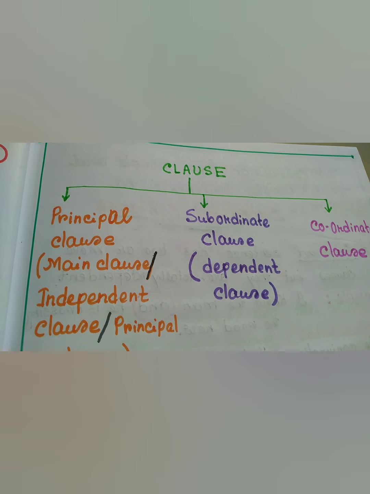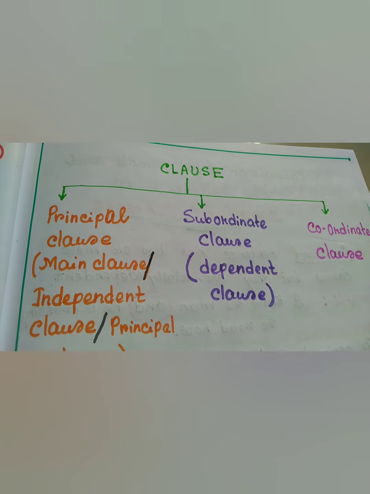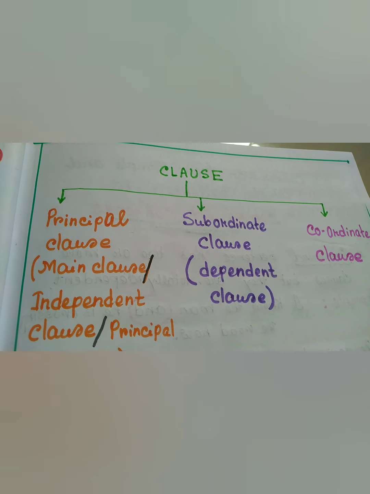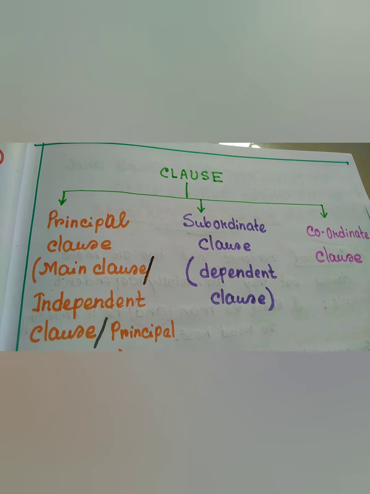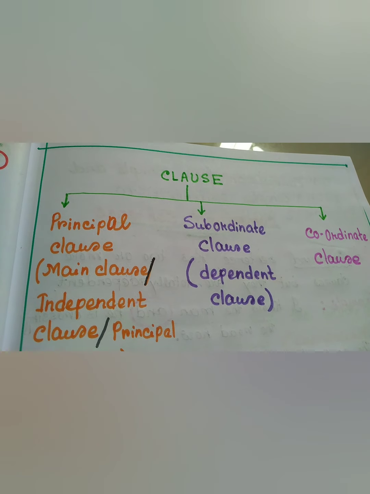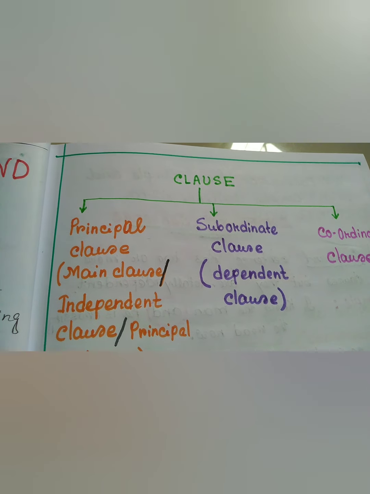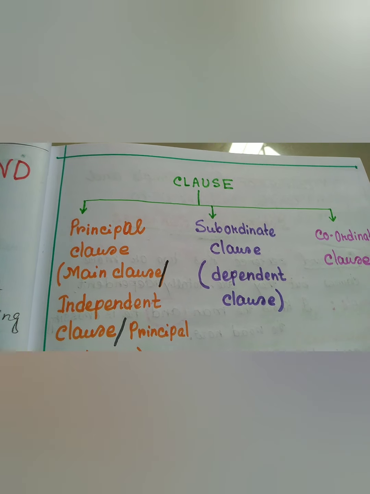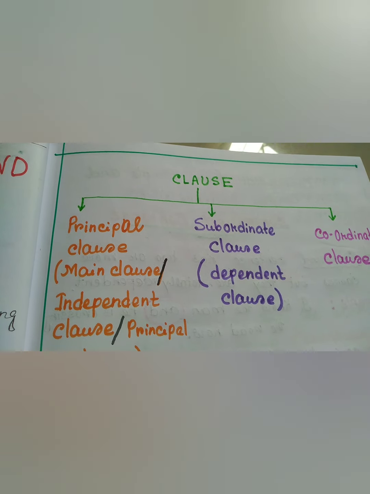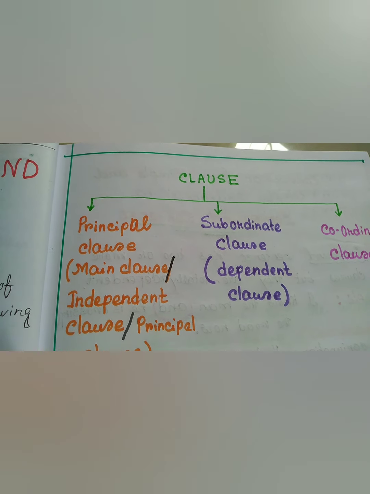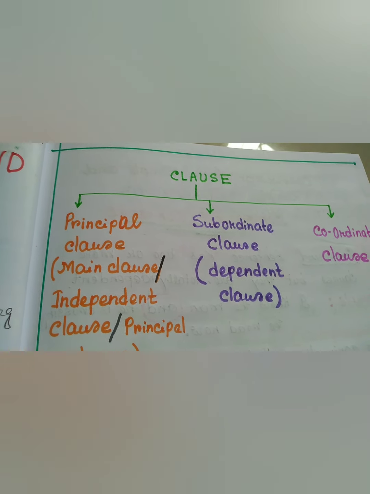Viewers, in this video, we shall discuss clause, its types, and the connective conjunctions to make complex and compound sentences. Clause. A clause is a group of words in a sentence having a finite verb and a subject of its own.